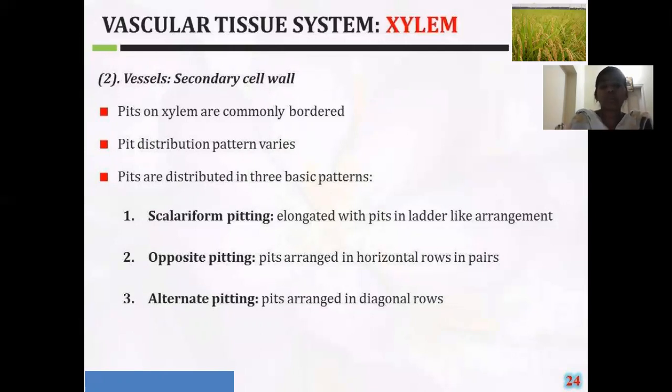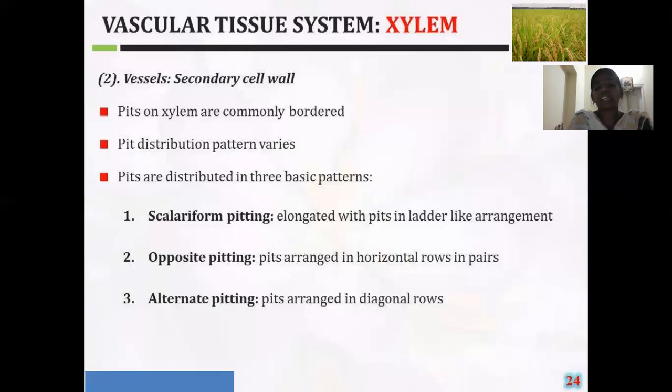Coming to the opposite fitting, the pores are present opposite to each other on the horizontal rows. On the horizontal rows, the pits are present opposite to each other. That type of fitting is called opposite fitting.